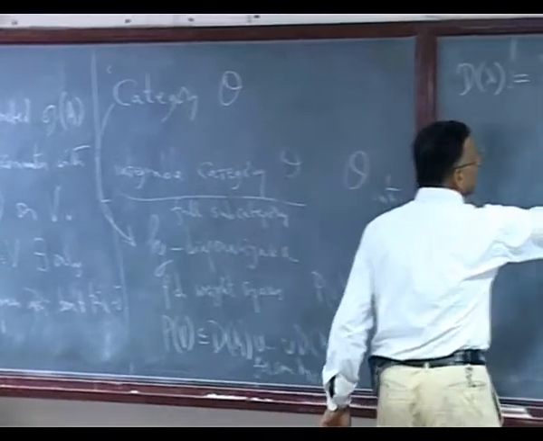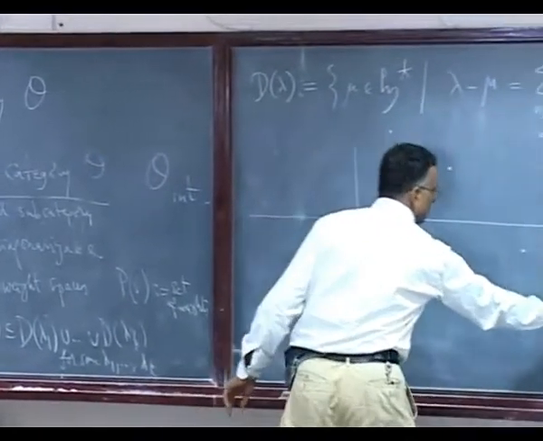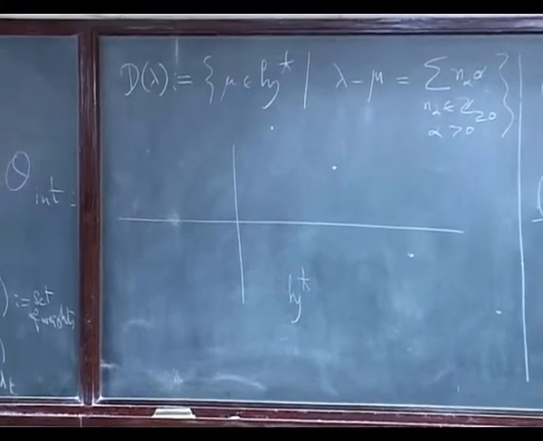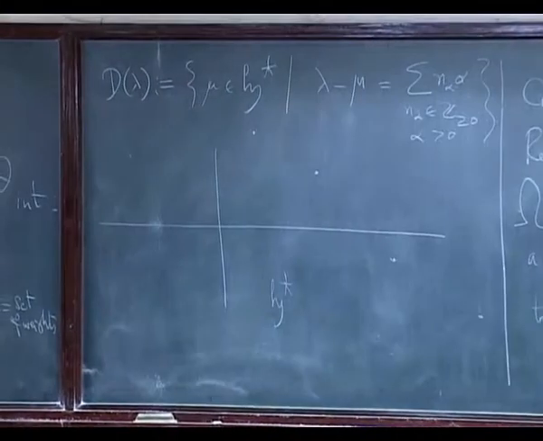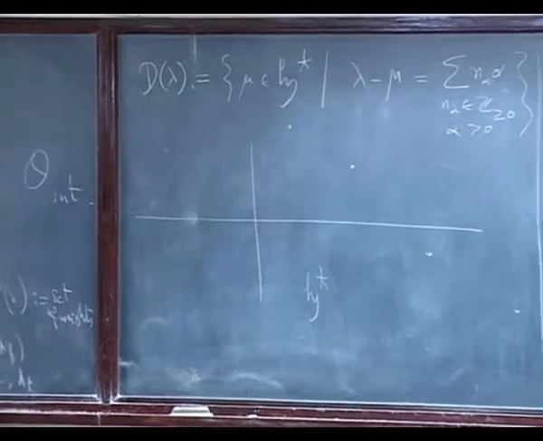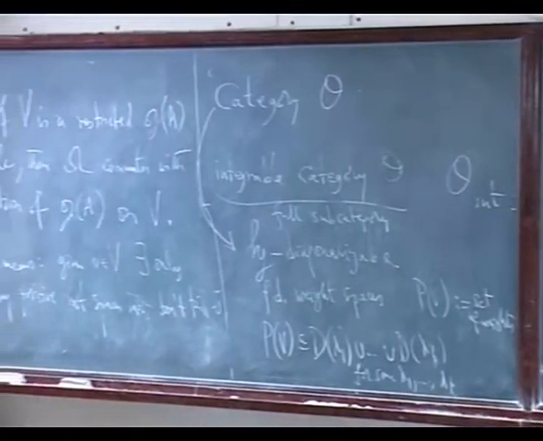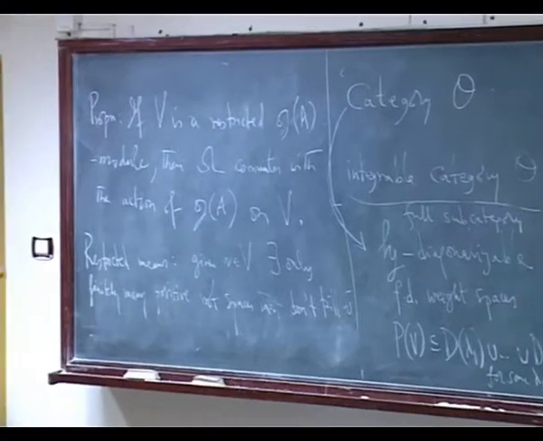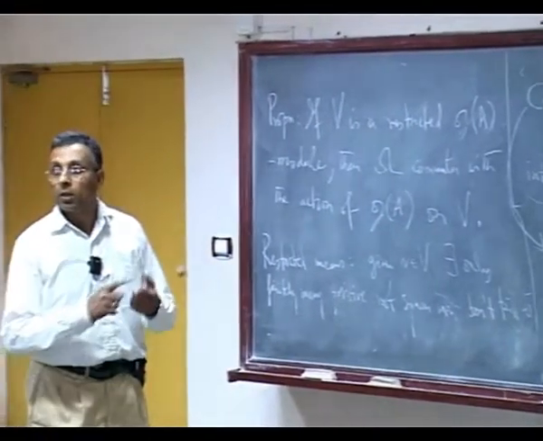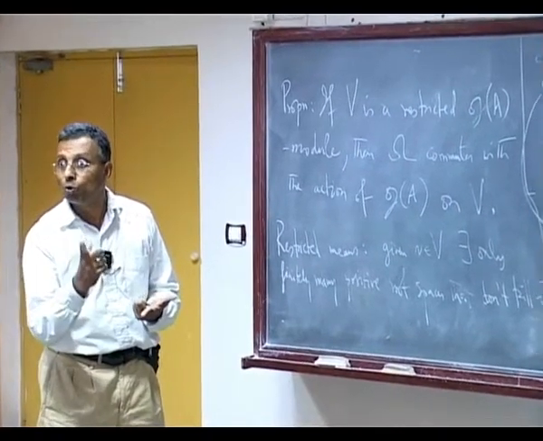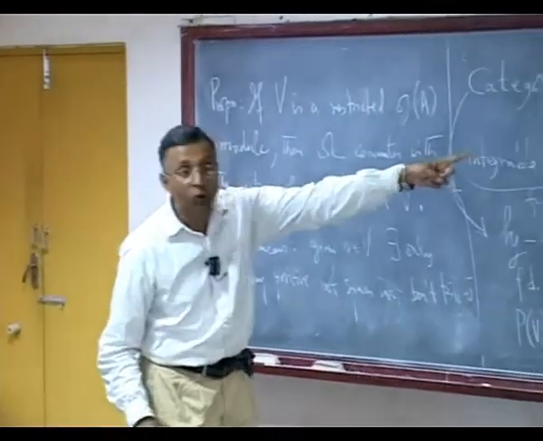So there is lambda 1 here, lambda 2 here, lambda 3, lambda 4, something like that, such that the set of weights, the places where the non-zero modules occur, have that property. What does that mean in the case of SL2? I am allowed to only subtract 2. That is just lambda minus mu is an even integer.